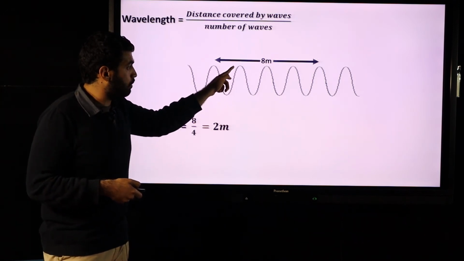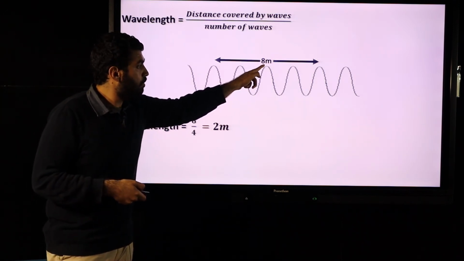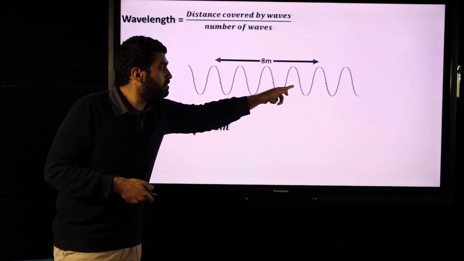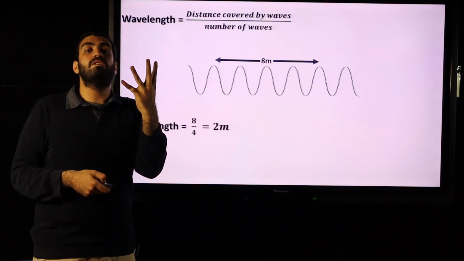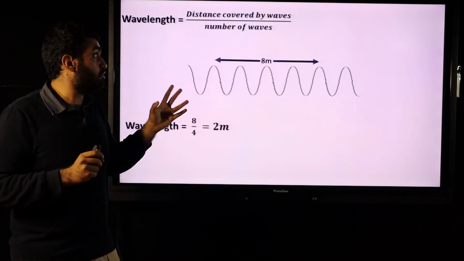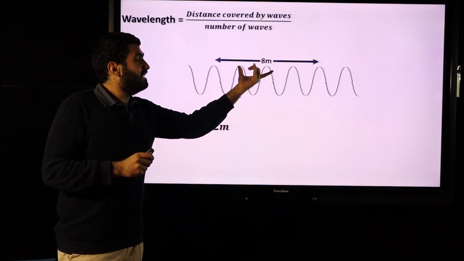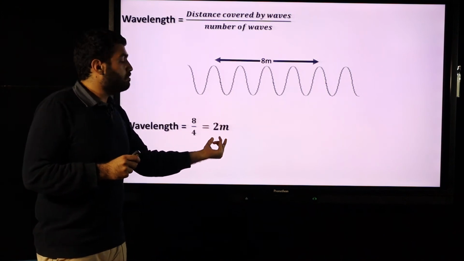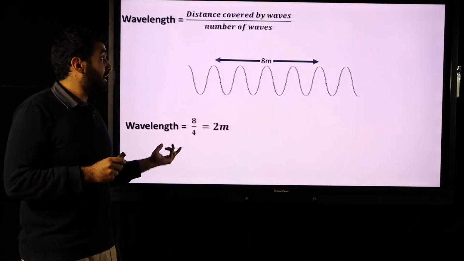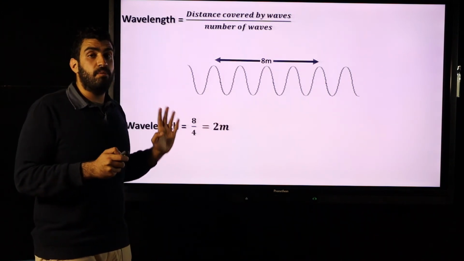1, 2, 3, 4, 1. 1, 2, 3, 4, 2. 1, 2, 3, 4, 3. 1, 2, 3, 4. 4 complete waves, not oscillations. We are talking about wave motion. I have 4 complete waves taking 8 meters. So each one takes 2 meters. It's called wavelength. Again, distance over the number of the waves.